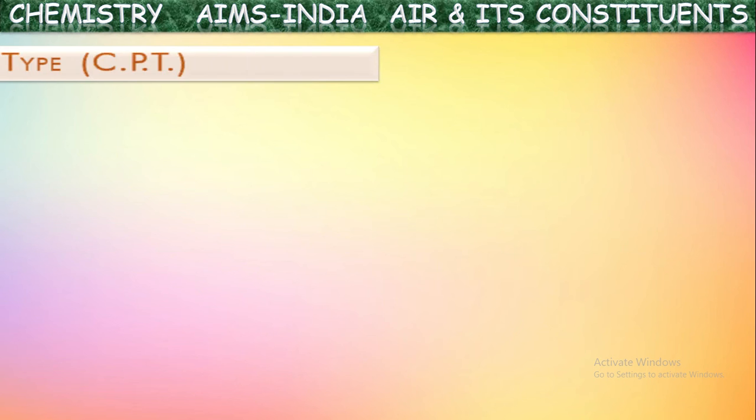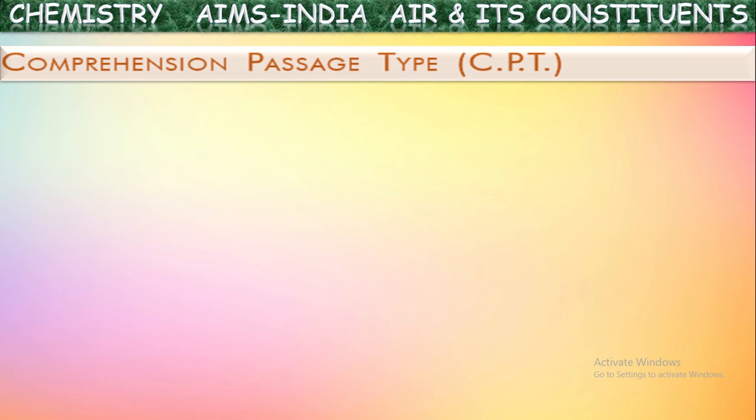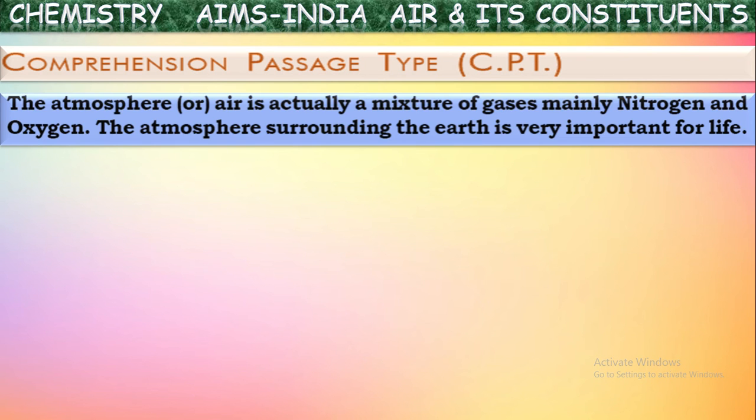Okay. Next, let us see a comprehension passage. The atmosphere air is actually a mixture of gases, mainly nitrogen and oxygen. The atmosphere surrounding the earth is very important for life. Yes, because of this atmosphere's existence only, all the living things on the earth surface are able to survive. Isn't it? So it is very important. And in that the major components are nitrogen, which exists at 78%, and oxygen, which is at 21%. Now, based upon this, let us see some questions here.